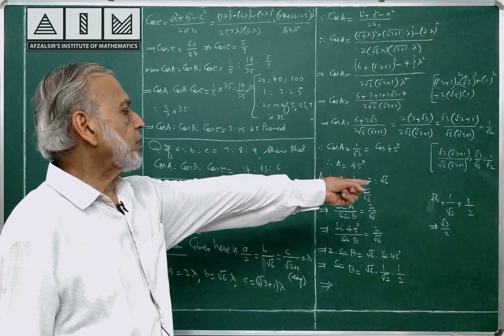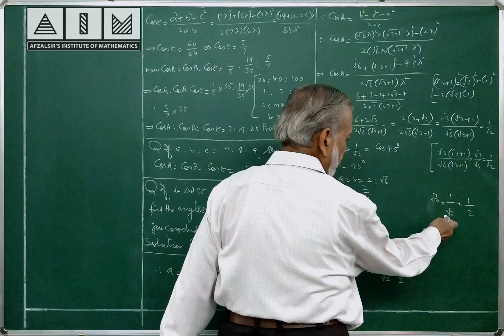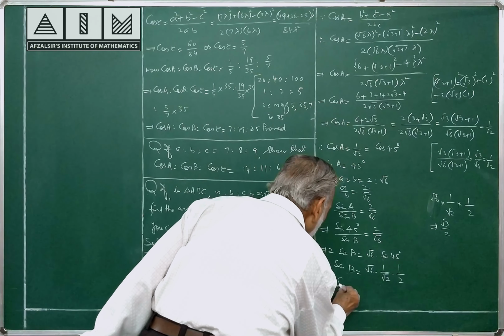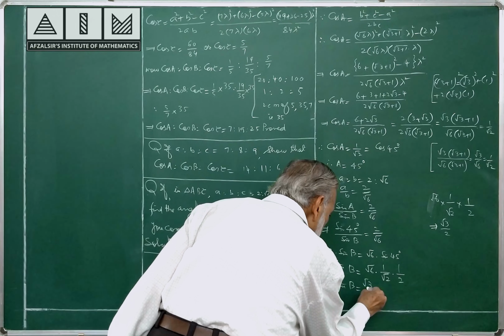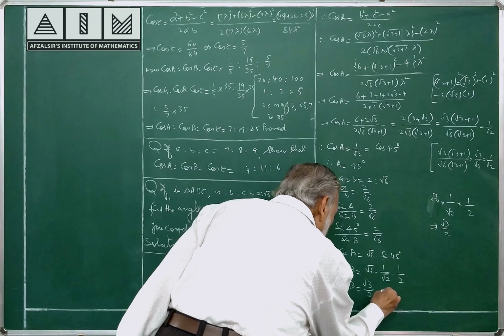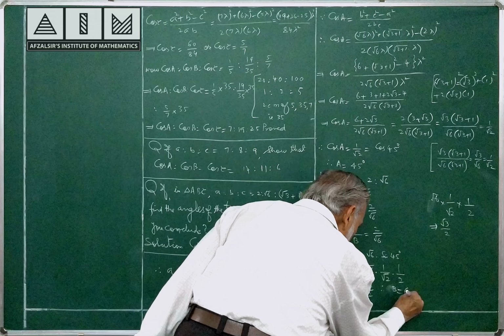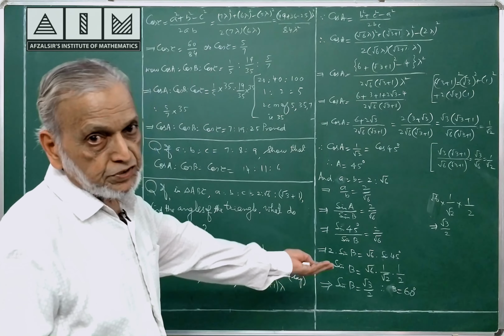Root 6 into 1 by root 2 into 2, this root 2 will cancel, root 3 remains, 1 by 2, here root 3 by 2. So B is equal to 60 degrees. B is equal to 60 degrees.